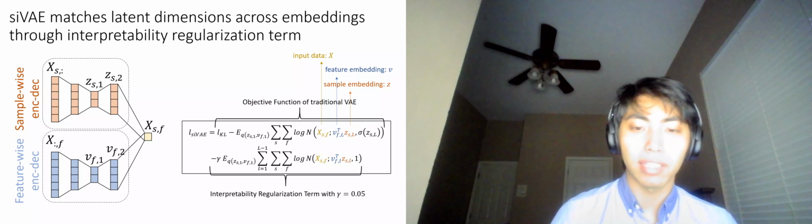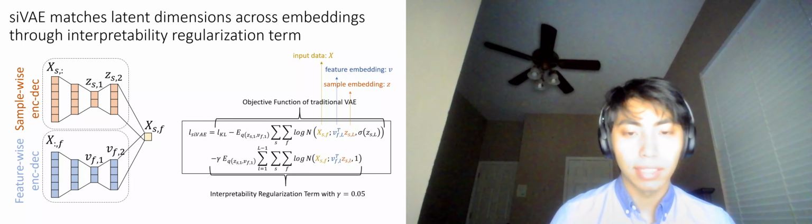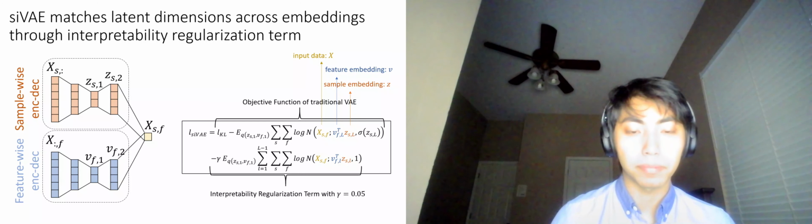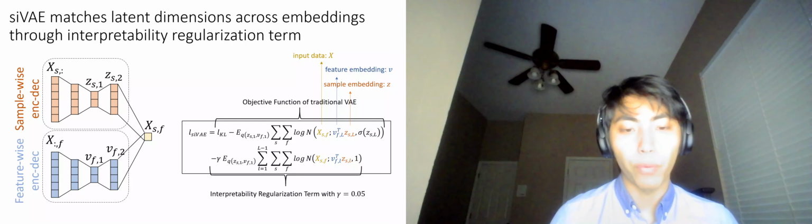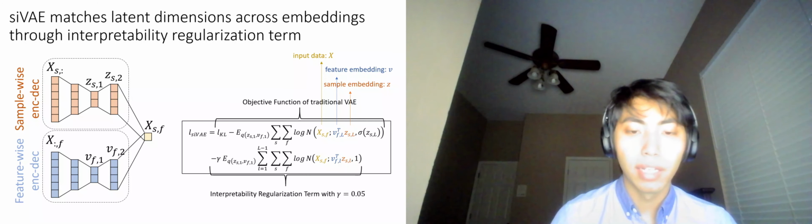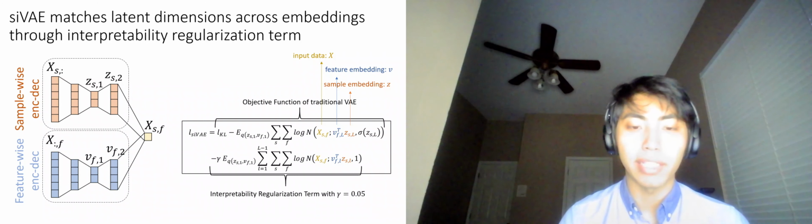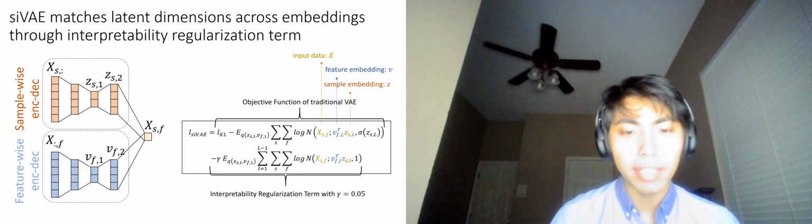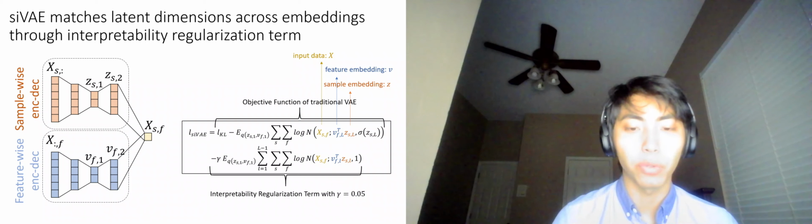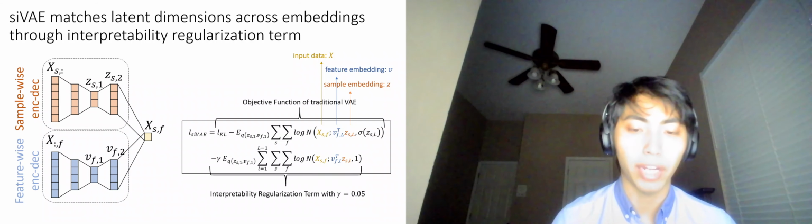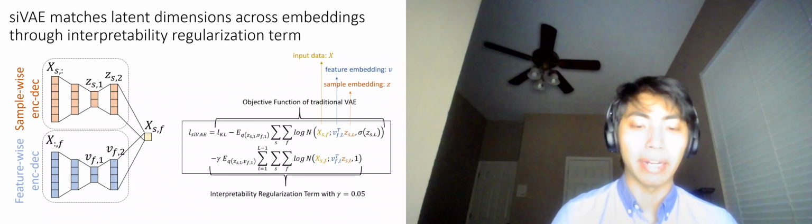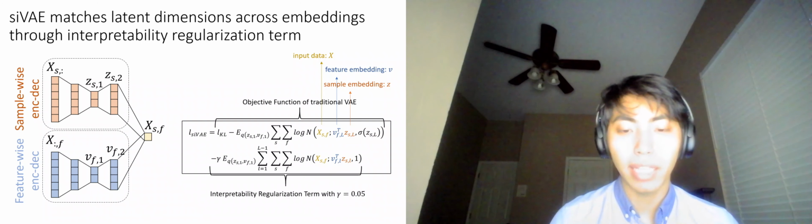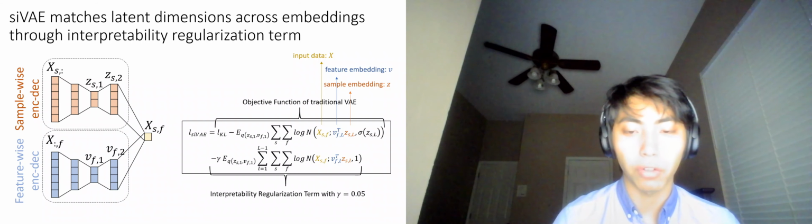In order to do so, the dimensions of the feature embeddings need to correspond to those of the sample embeddings. And to encourage correspondence, we add an interpretability regularization term to the VAE loss function. Typically, the loss function for VAE consists of the KL divergence term and reconstruction loss term, which are shown on the top line. The added regularization term encourages the individual latent dimensions of sample embedding and feature embedding to correspond to each other by encouraging the linear product between the two to approximate the input data X. Interpretability can be enforced in every layer of the decoders, or just the innermost layer.